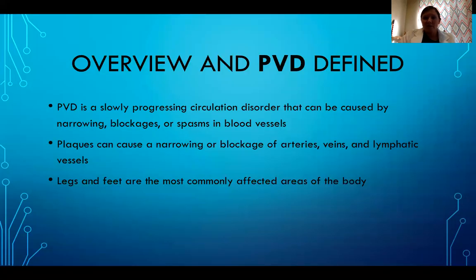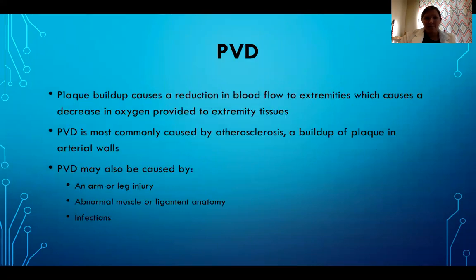Overview and PVD defined. PVD is a slowly progressing circulation disorder that can be caused by narrowing, blockages, or spasms in blood vessels. Plaques can cause a narrowing or blockage of arteries, veins, and lymphatic vessels. Legs and feet are the most commonly affected areas of the body.